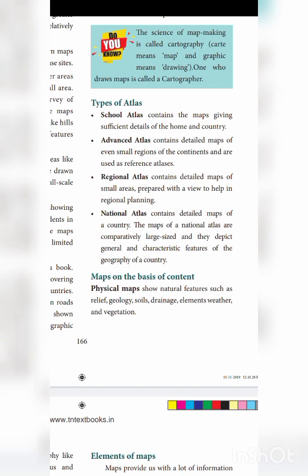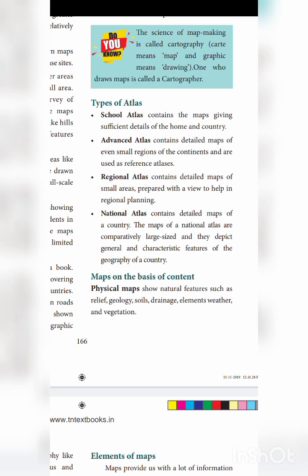School atlas contains maps giving significant details of the home and the country. For home and the country, we are using the school atlas. Advanced atlas contains detailed maps of even small regions of the continent and is used as a reference atlas. So even a small place in the continent will be there in an advanced atlas.